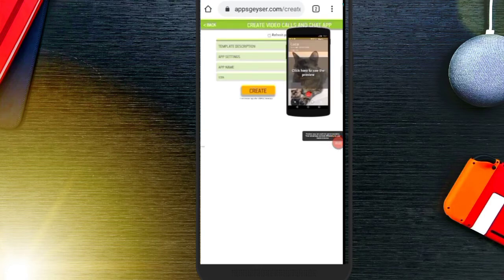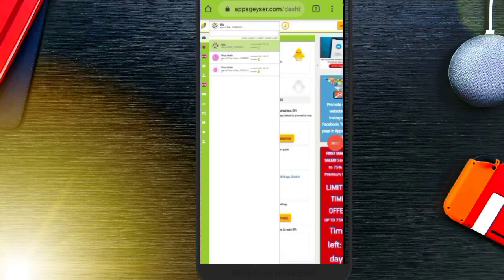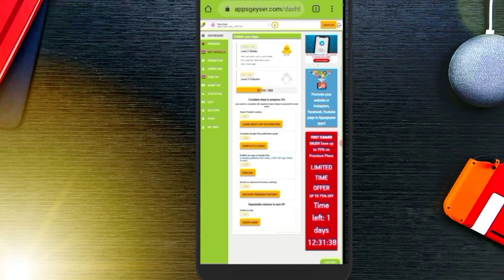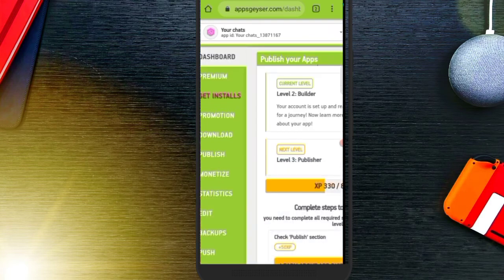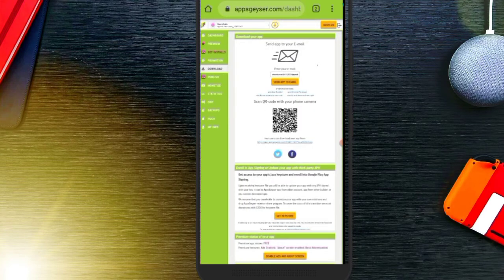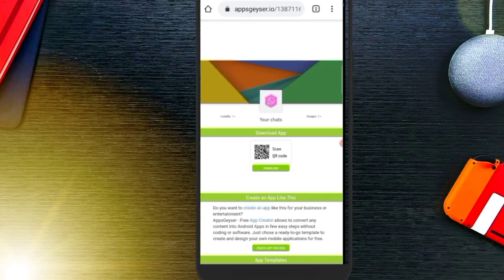After clicking create, just open your dashboard of appsgrazer.com. As I said, first you have to log in. So you can see here, this is our app. So go to your dashboard and check downloads, so you can find your app. So click on the link to download your app. So click on download. You can download through QR code.